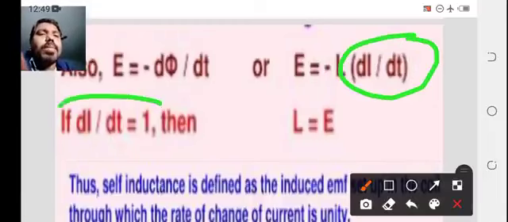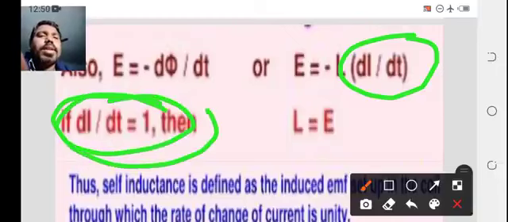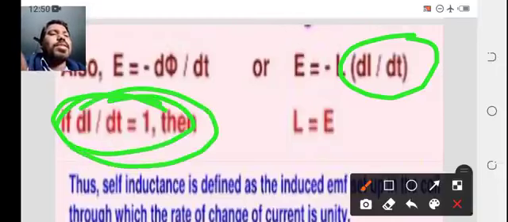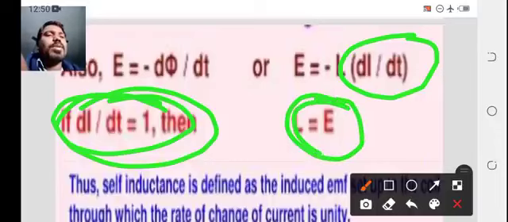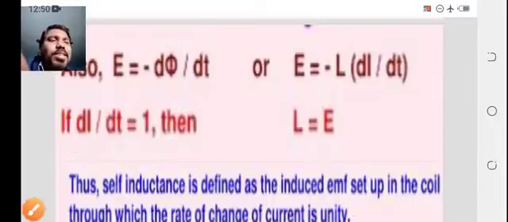If di by dt is 1, then what is happening? L equals E. E means the induced EMF. Is it right?